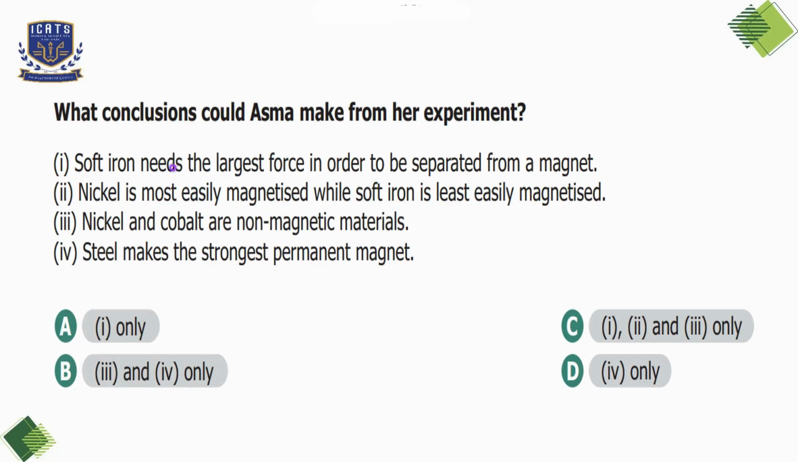The first statement is soft iron needs the largest force in order to be separated from a magnet, which is correct. Second statement is nickel is most easily magnetized while soft iron is least easily magnetized. No such information is given in the text, so it's not correct. The third statement is nickel and cobalt are non-magnetic materials, which is incorrect because their magnetic attractions are weaker than soft iron and steel, but it does not mean that they are non-magnetic materials. The fourth statement is steel makes the strongest permanent magnet, which is also incorrect. So I'll choose option A, one only.